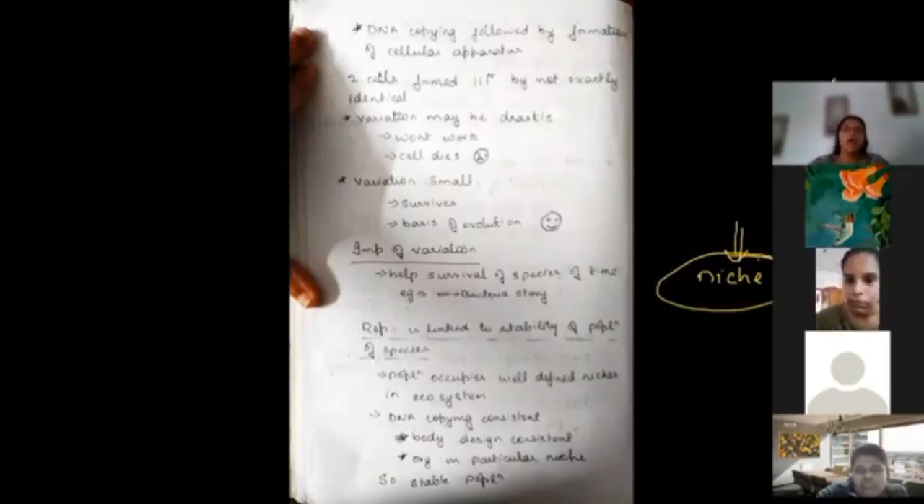Okay, now what happens? A human being is there. Okay, this human being, with all its DNA copying and cellular apparatus copying and everything, produces an organism which is extremely similar to itself with the same body design. Same body design. Only if the same body design is there, can it go ahead and occupy the same niche. Is it true or not?